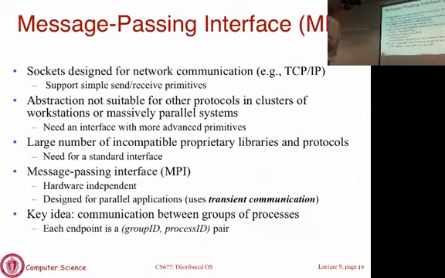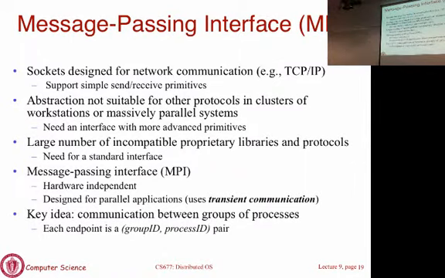A lot of scientific applications, simulations that physicists or astronomers use, have a lot of data that is being processed in parallel. The way they parallelize their application is they run it over many different machines over a cluster, and they want very efficient communication primitives. You don't want very high overhead because you want the application to be very efficient. So as a result, you program at a much lower level.